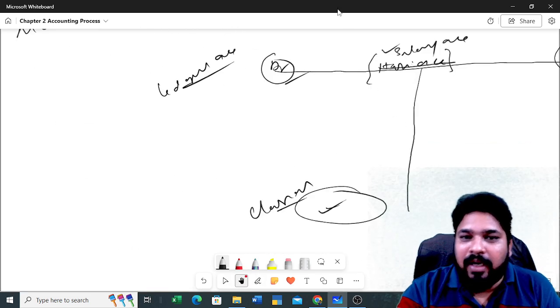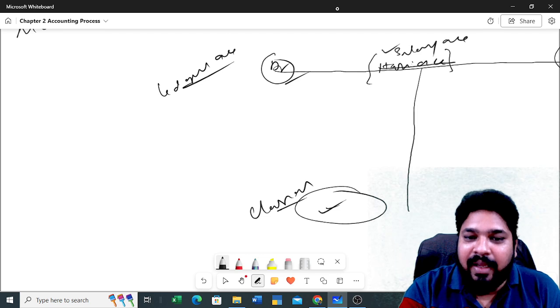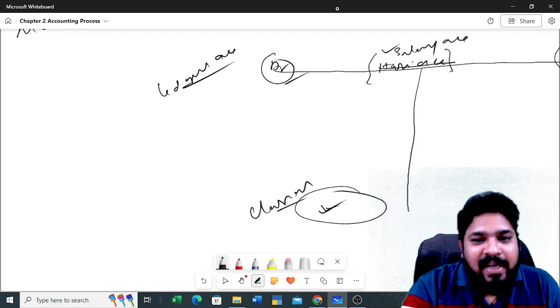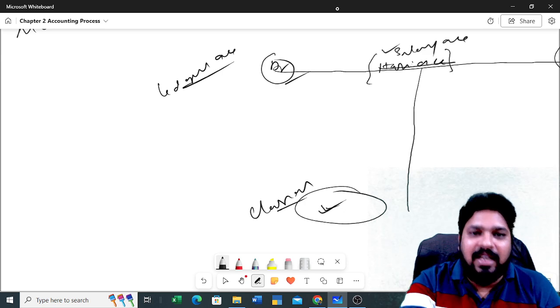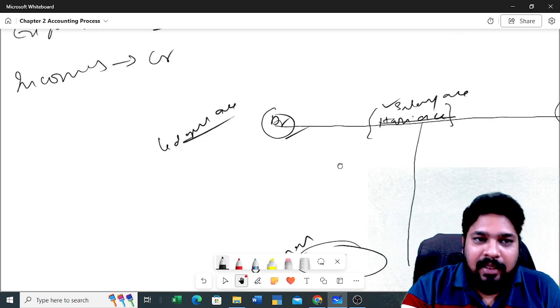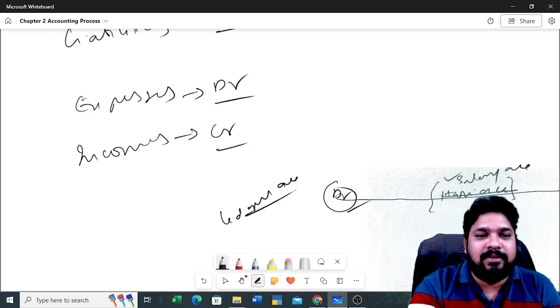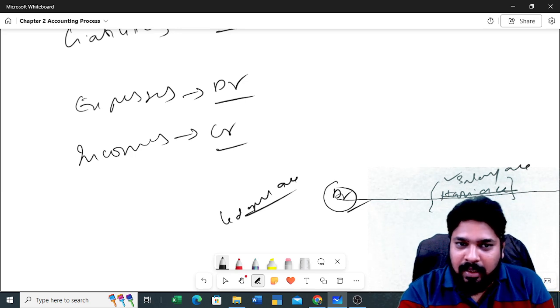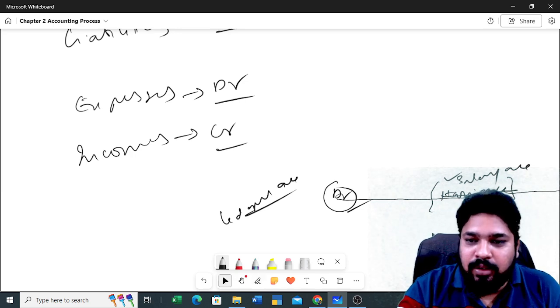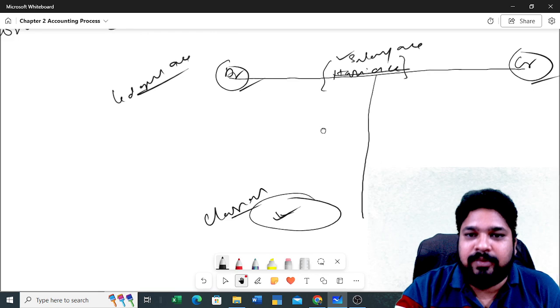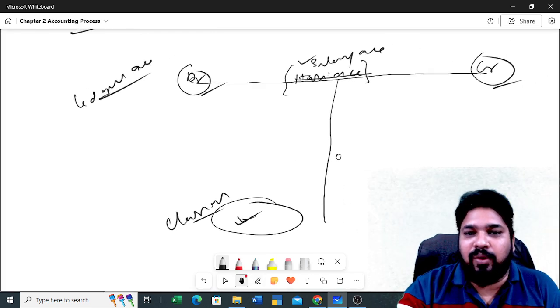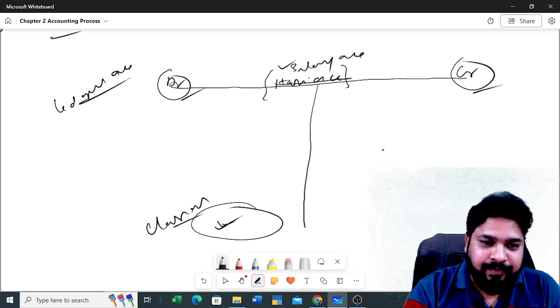Debit balance means the balance it should be showing on the debit side of the account. Then we can call it a debit balance. Clear or not? Next, incomes will always have the credit balance. Is it clear or not? So now we understand the ledgers, right? Now we can go into some detail with the ledger account. Clear?